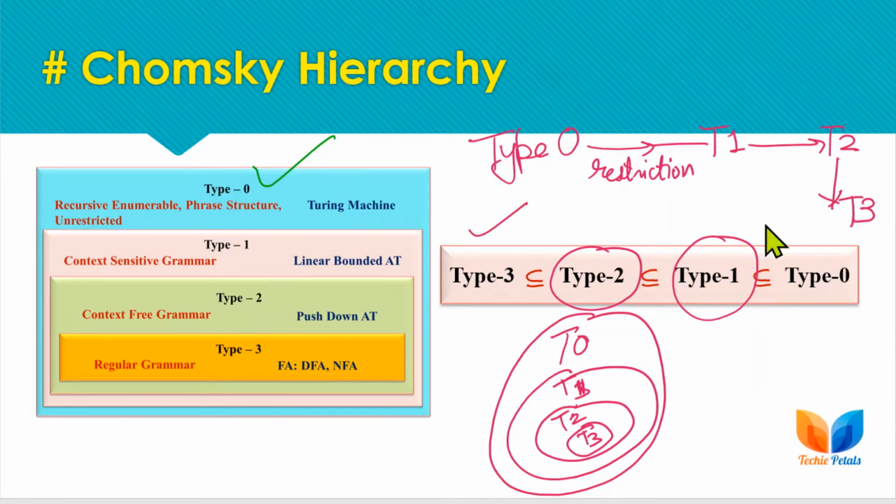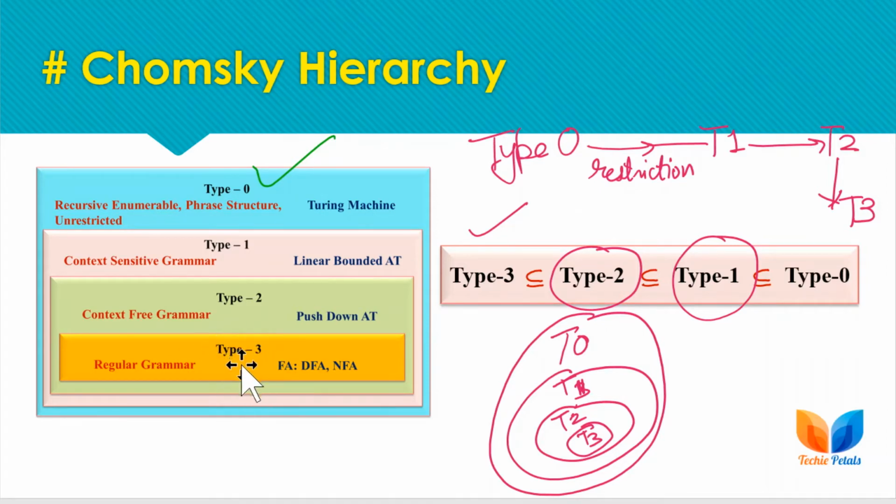Type 0 is unrestricted grammar, meaning there is no restriction on the production rules, but by applying some restrictions we get type 1, after more restrictions type 2, and after more restrictions type 3.